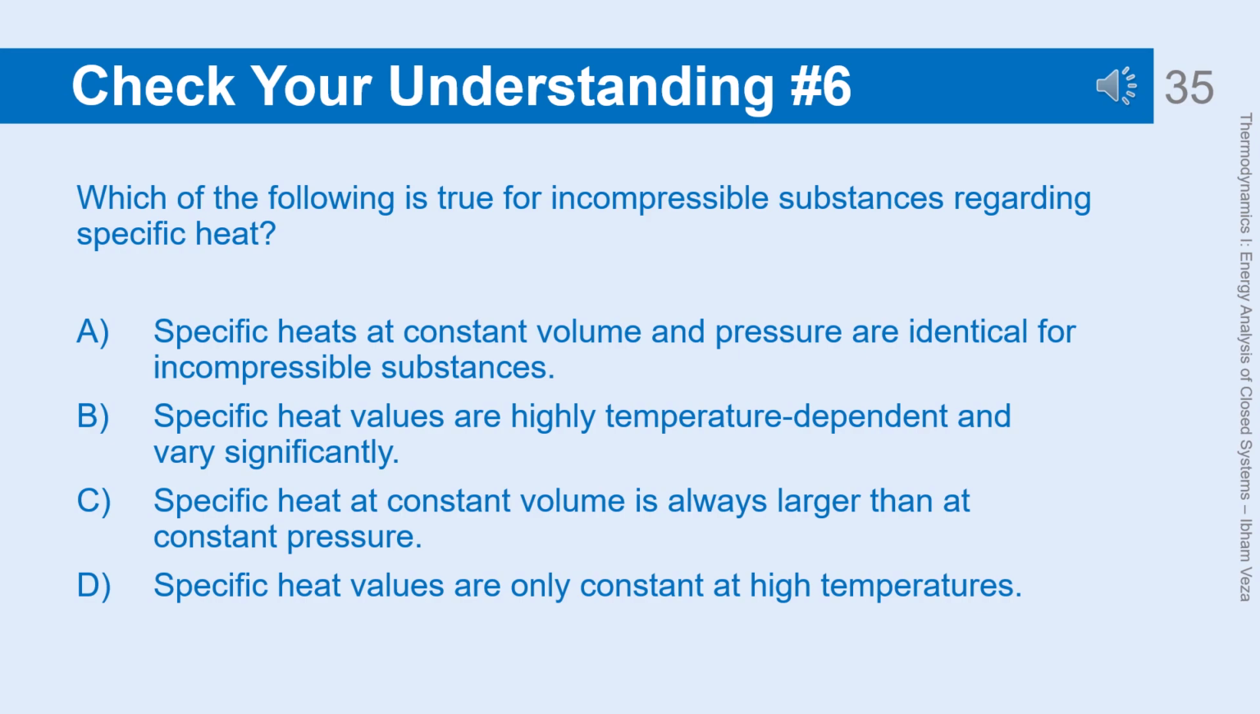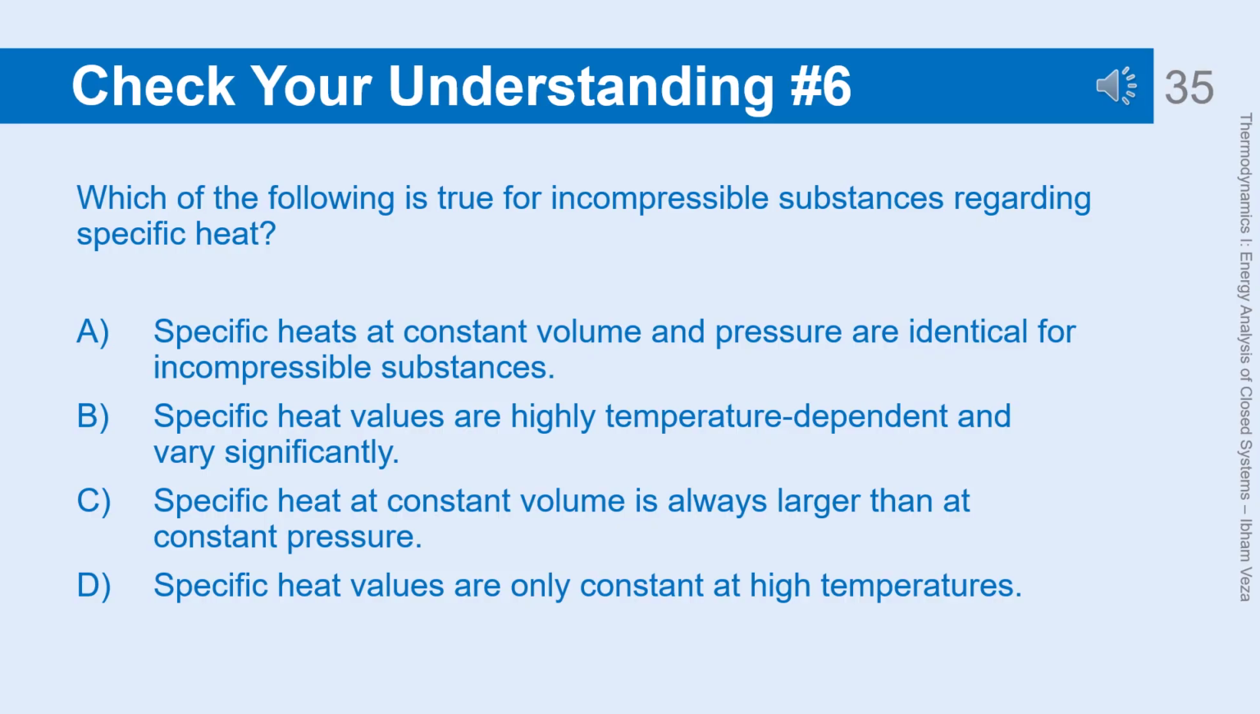Answer: A. Specific heats at constant volume and pressure are identical for incompressible substances. Explanation: A. Specific heats at constant volume and pressure are identical for incompressible substances. This is the correct answer because, for incompressible substances, the specific heats at constant volume and pressure are equal, which is a defining characteristic of such substances.